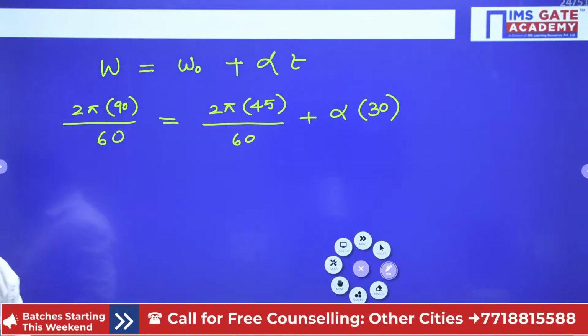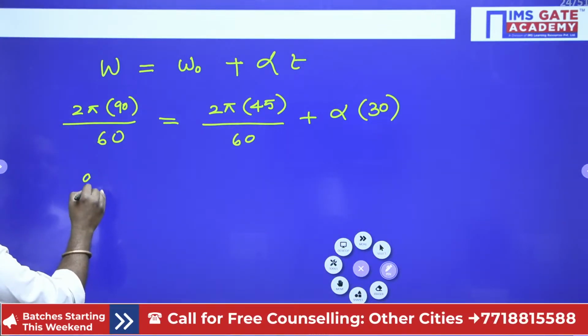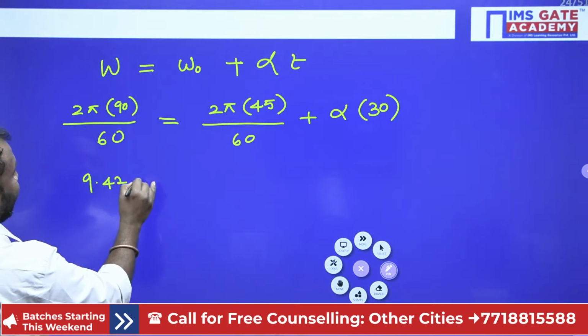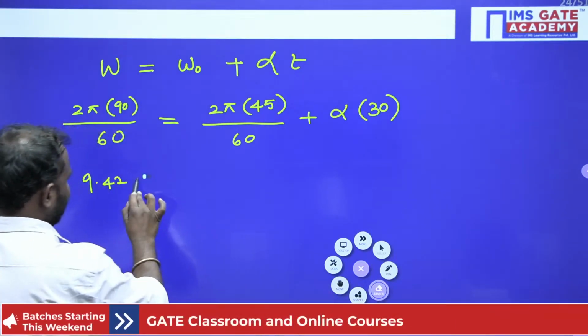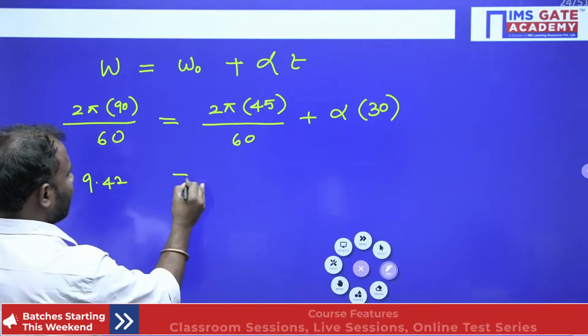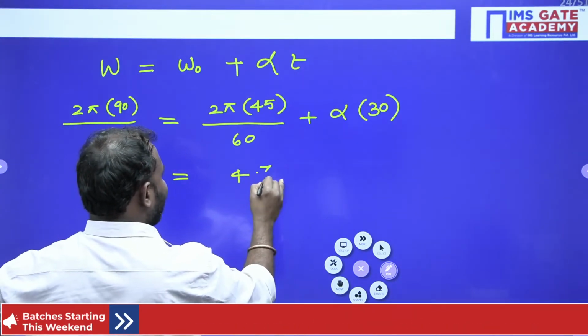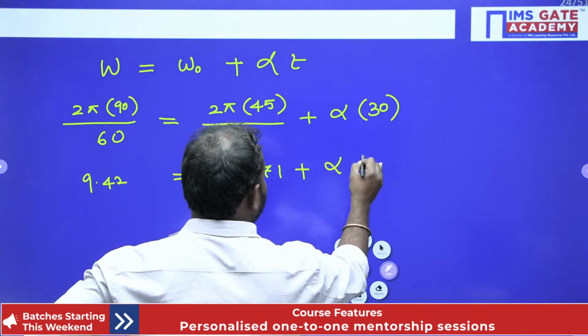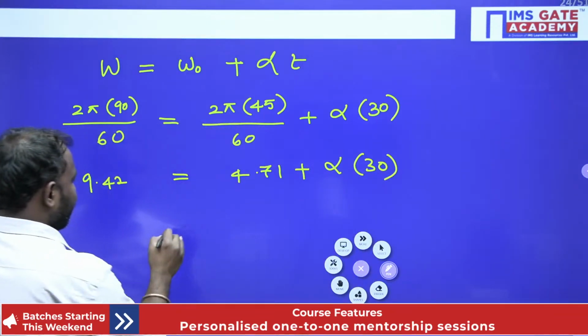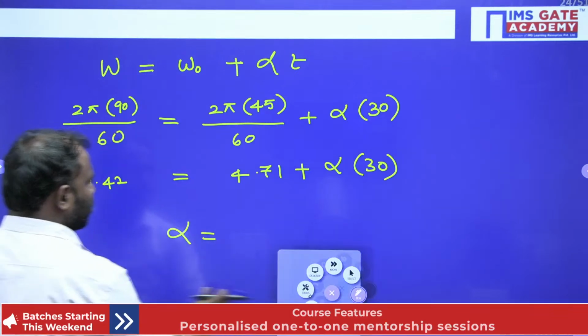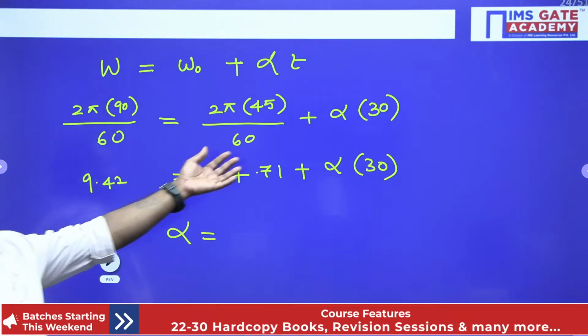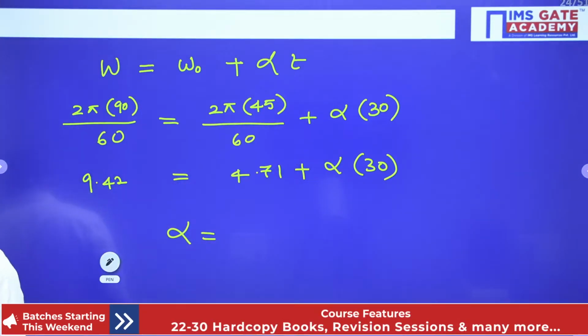Now the values are in radian per second, but in calculations the units are not required. If I do that, I'll get 9.42, and this I'll get 4.71. So try to calculate that plus alpha into 30. From this equation, all values are known, only the unknown is alpha, the angular acceleration. Find that out and let me know.